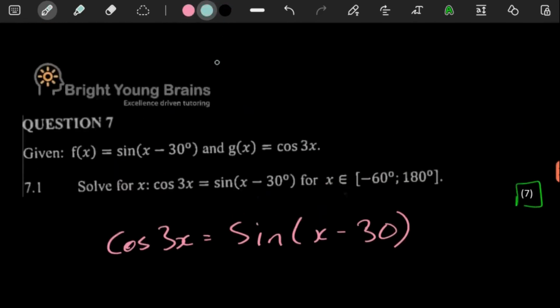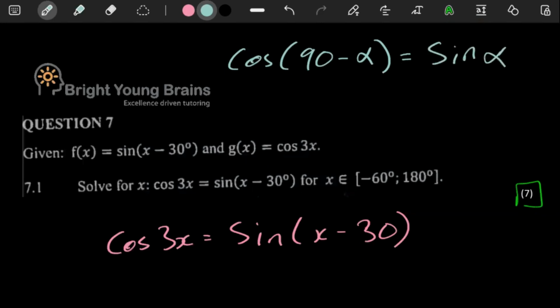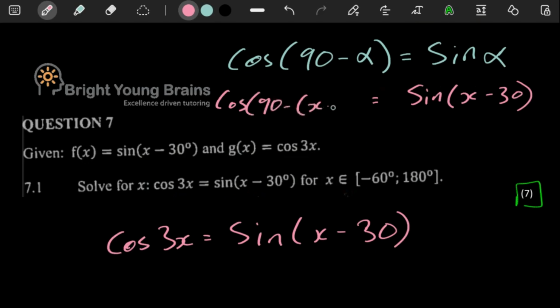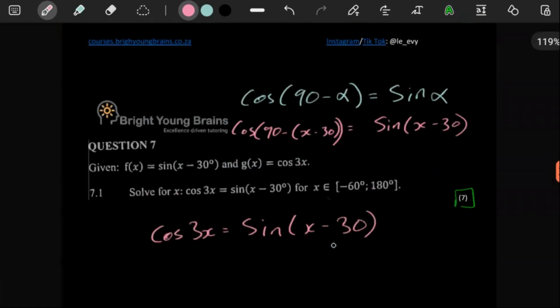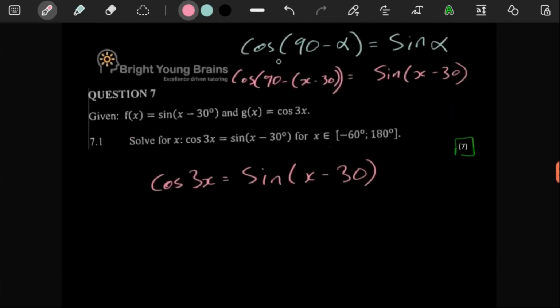Now the one way to do it is, remember, cos of 90 minus a value is always going to be equal to sine of that value. So what we technically have here, where theta is, we have x minus 30. So wherever theta is, you can put x minus 30. In our equation, where we see sine of x minus 30, we can replace it with this based on our reduction formulae. So let's actually do that.